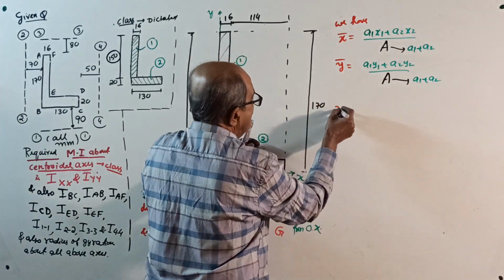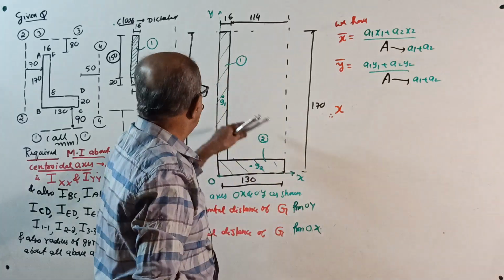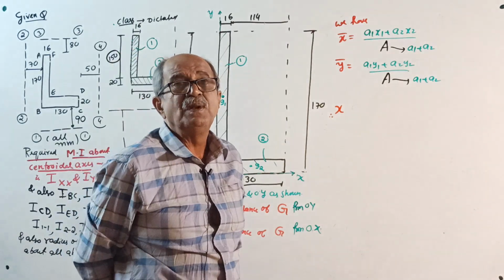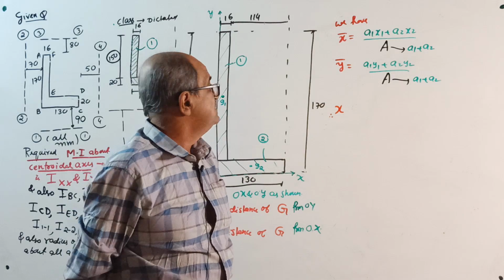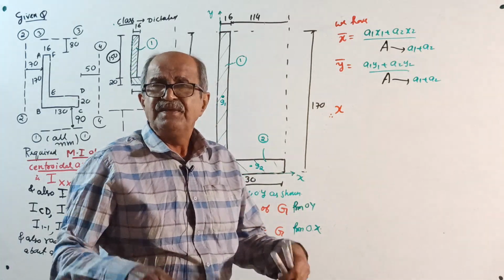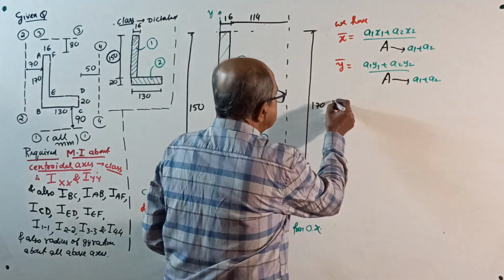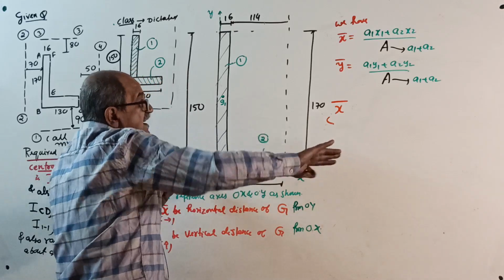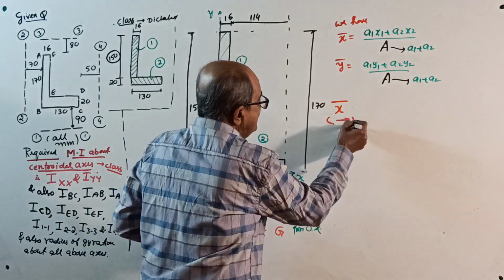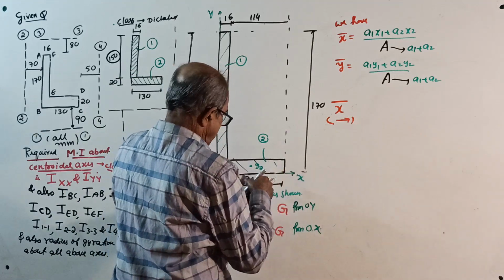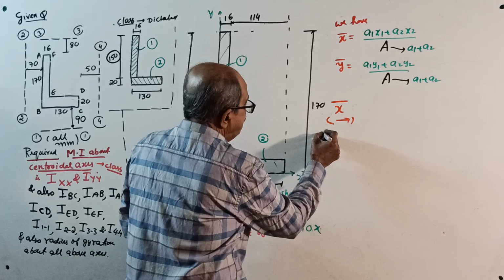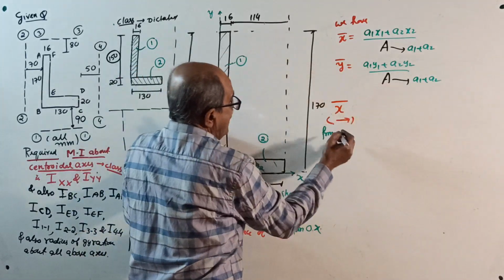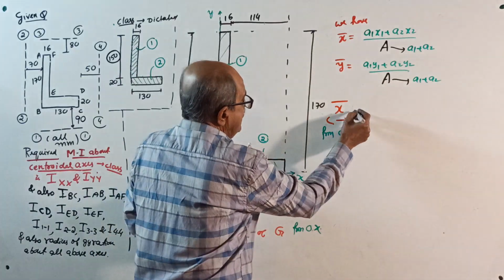Therefore, write a note here. Only two parts are there. Table is not required. Table required if you got multiple parts, 3, 4, 5 parts. Simple one, table not required, side by side calculation. So, x bar, see, your x bar is to which side? Right side. This I told you. Right side from where? That was equally important. x bar is from OY axis, from OY equal to,